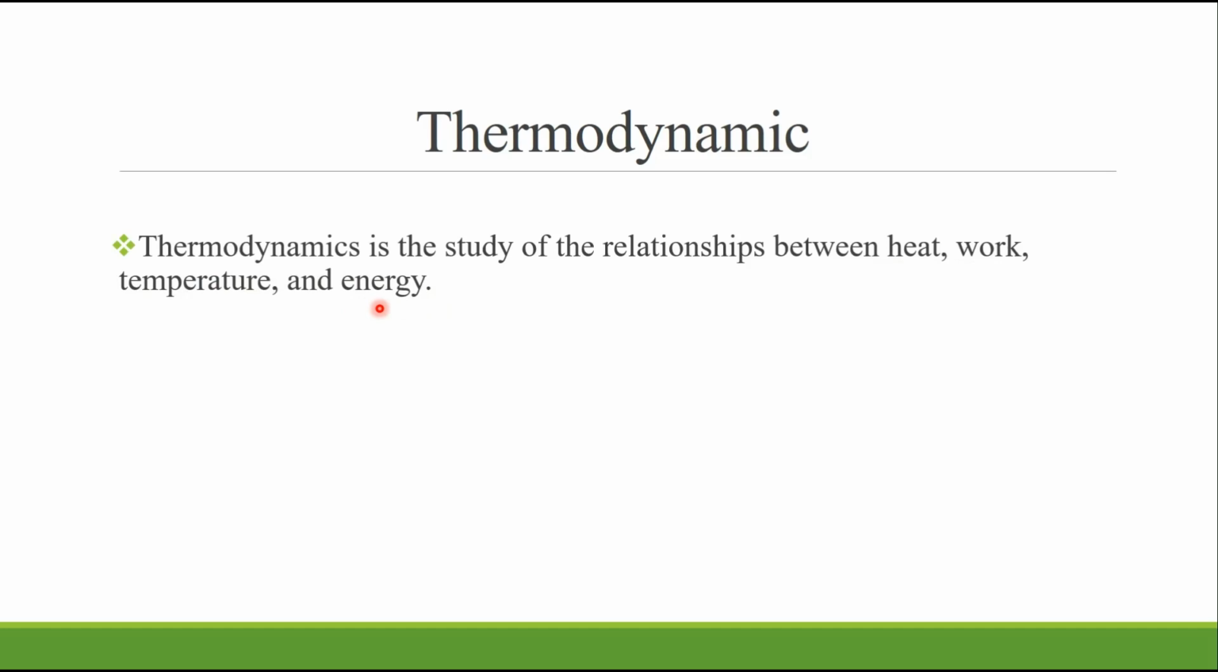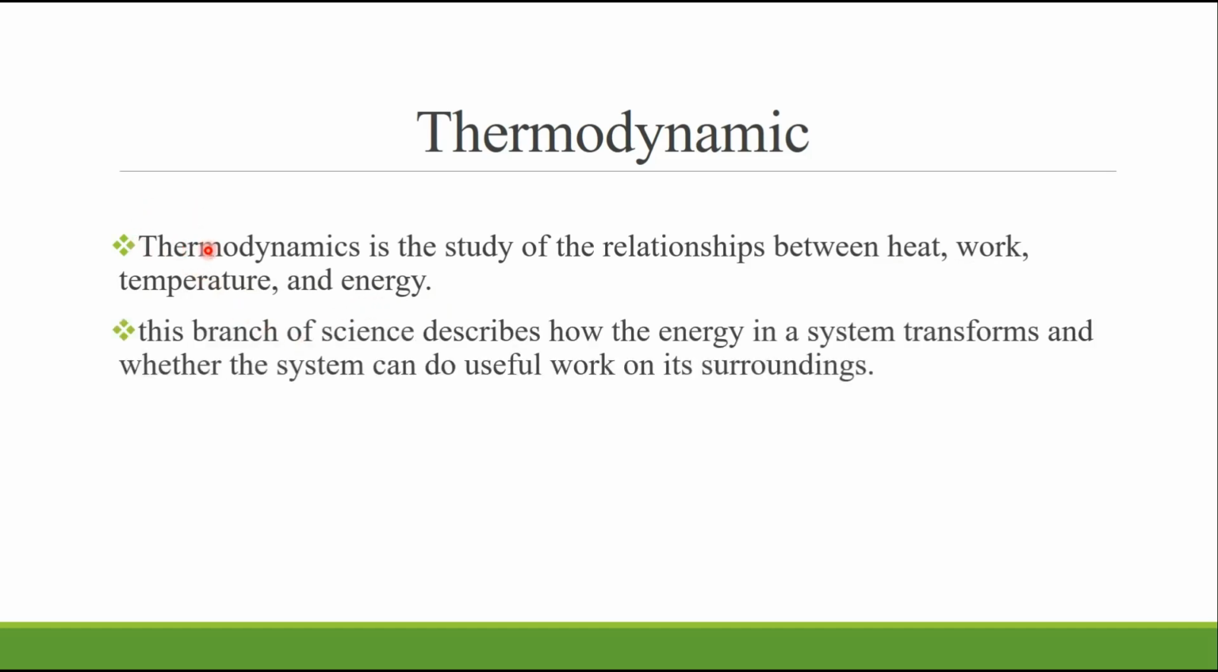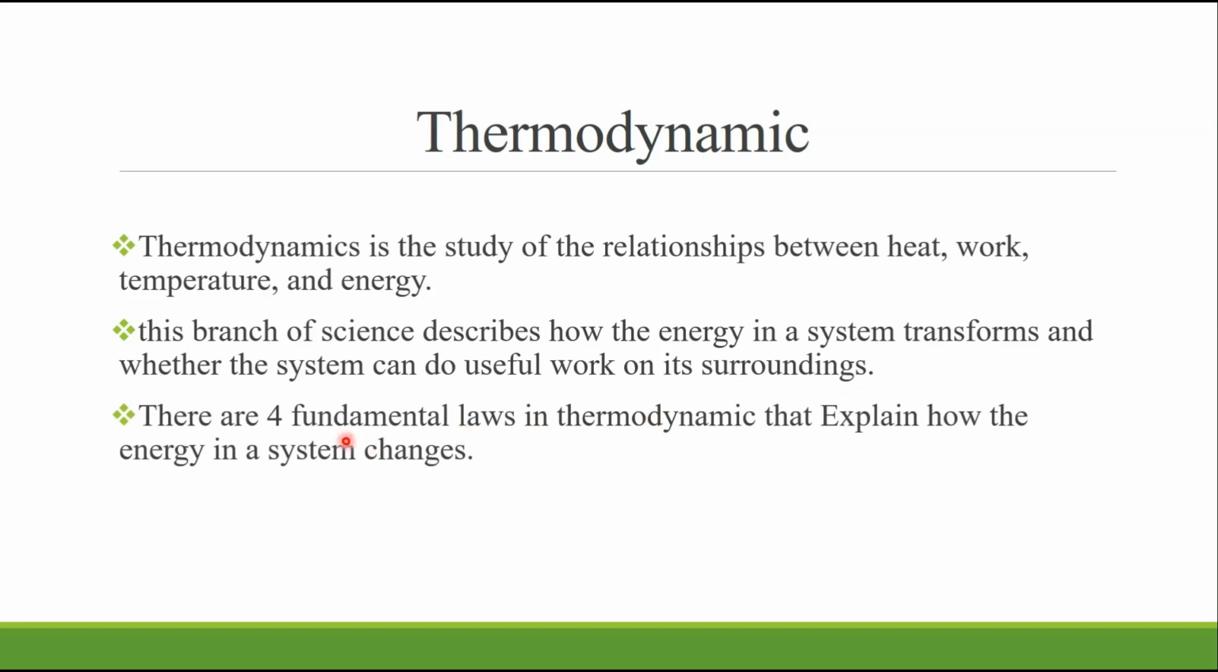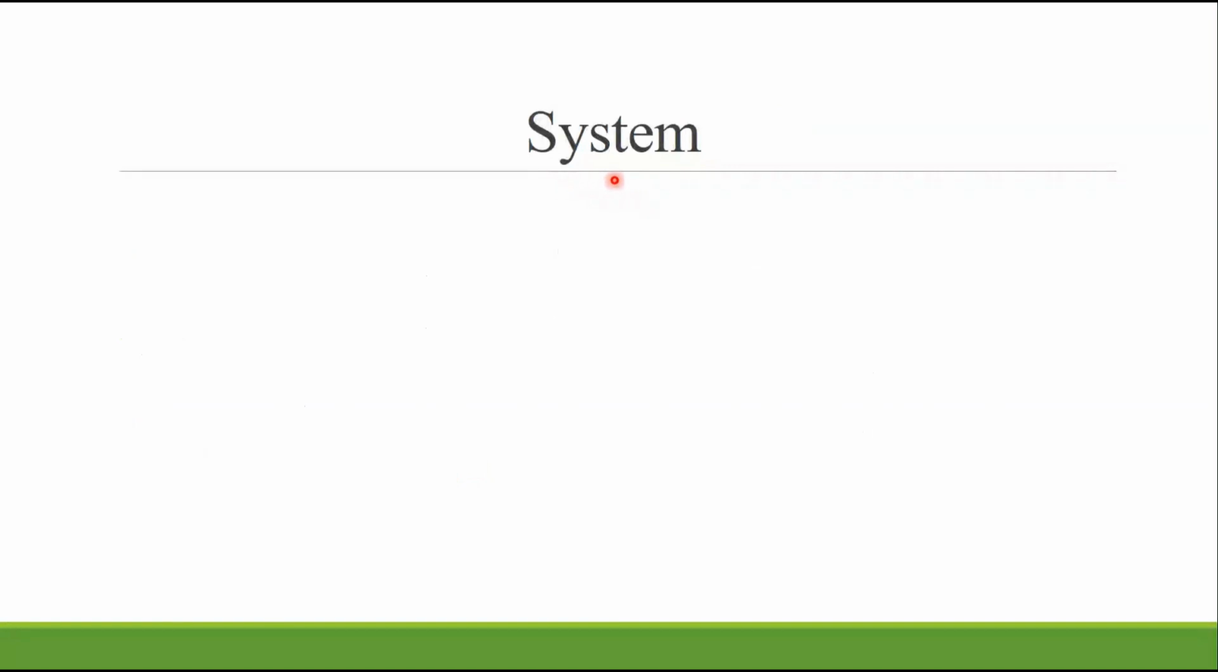The word thermodynamics consists of two parts, thermo and dynamics. Thermo means heat or energy, and dynamic means transfer of heat or energy. Therefore, this branch of science describes how the energy in a system transforms and whether the system can do useful work on its surroundings. There are four fundamental laws in thermodynamics that explain how the energy in a system changes, that we will study in the next videos. Before talking about these laws, we need to understand the concept of a system in thermodynamics and its various types.